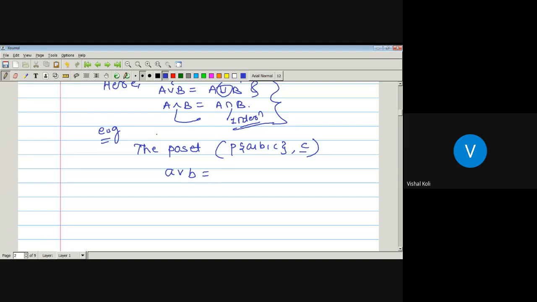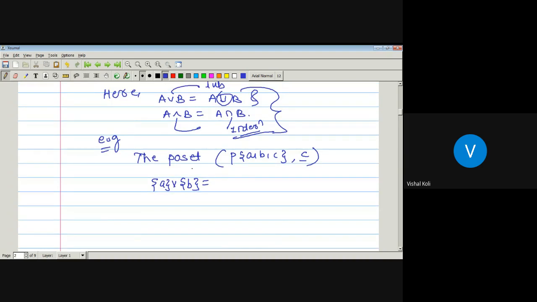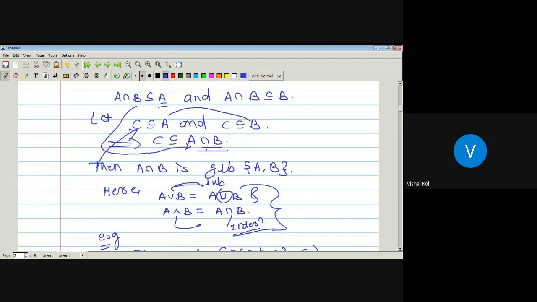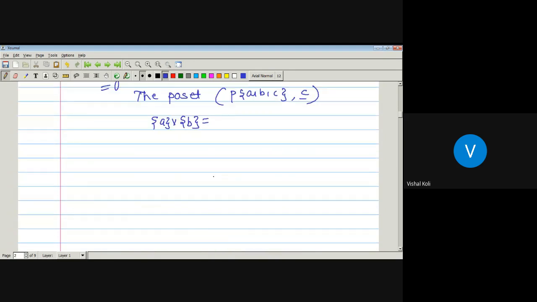Here we have to take the subsets; singleton A and singleton B are subsets of that. So what is singleton A join singleton B? For this poset, since join is nothing but the union and meet is nothing but the intersection, singleton A join singleton B is the doubleton AB.